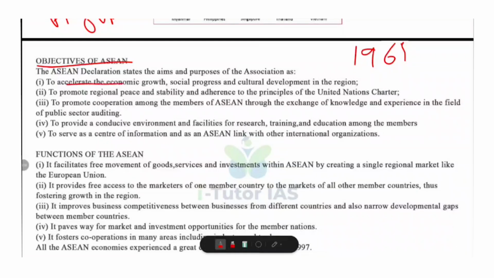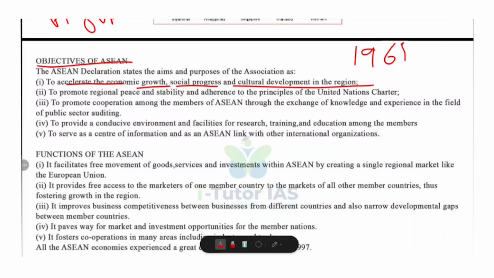First, to accelerate the economic growth, social progress and cultural development in the region. So ASEAN aims to speed up economic growth, social progress and cultural development in the region. This ensures that all member countries grow together in harmony and prosperity.